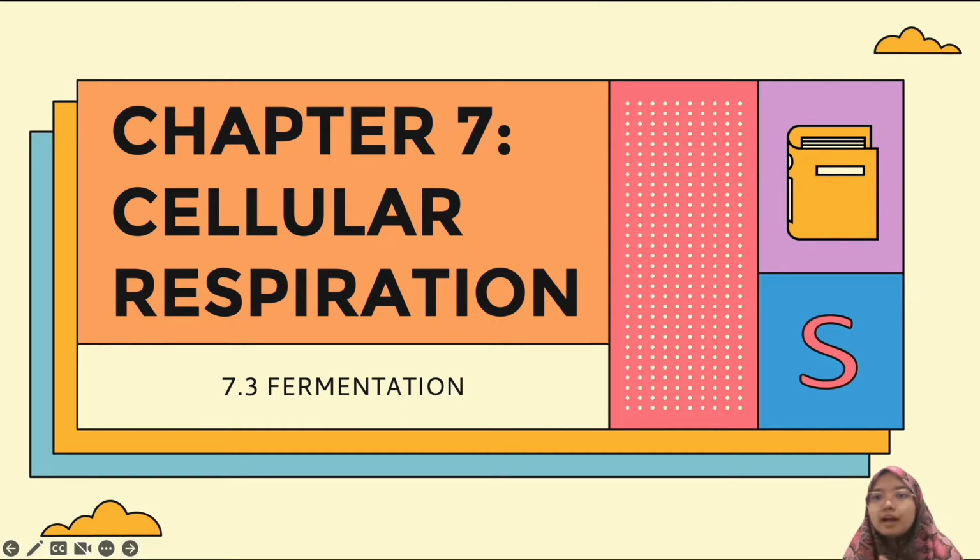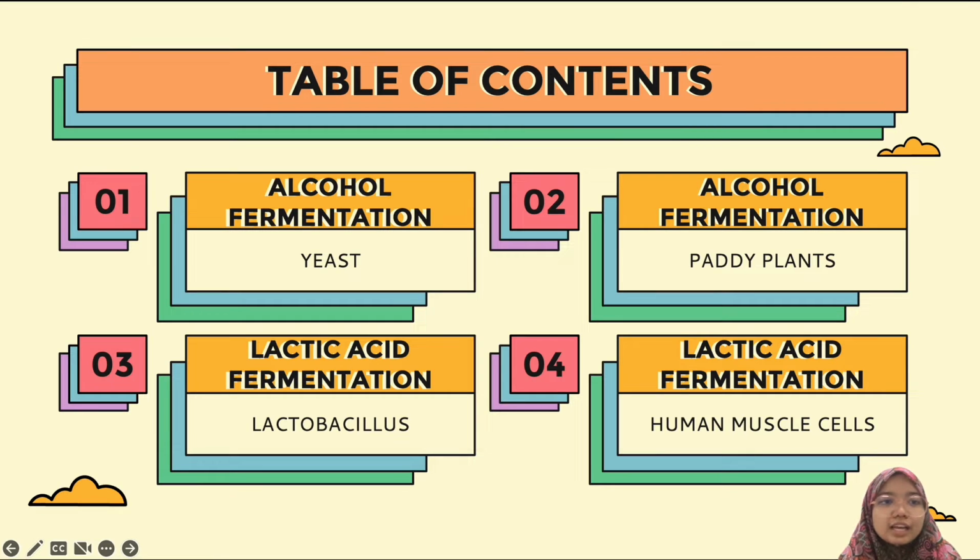Okay, so I promise you guys that I will proceed with 7.3 fermentation in the YouTube video. So here we go. For the table of content of today, you will learn four things. The first one is alcohol fermentation in yeast. The second one is alcohol fermentation in paddy plant. The third one is lactic acid fermentation in lactobacillus. And the fourth one is lactic acid fermentation in human muscle cell.